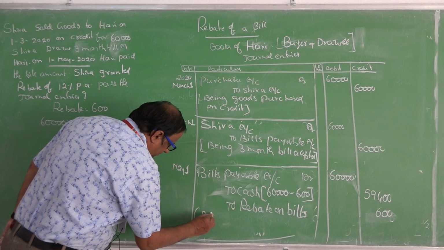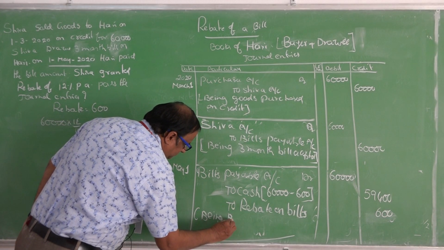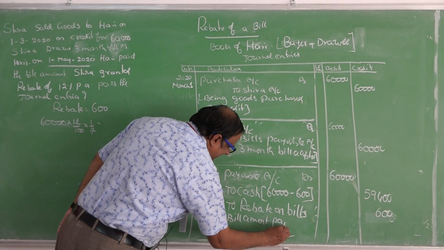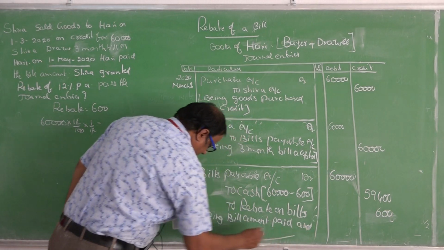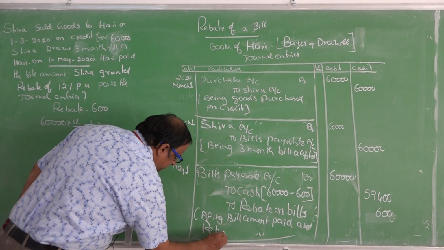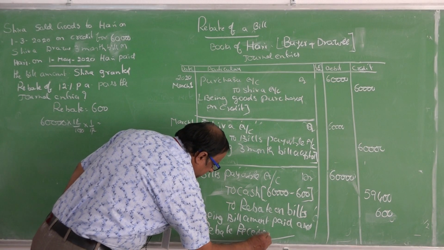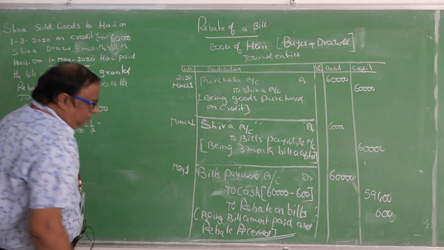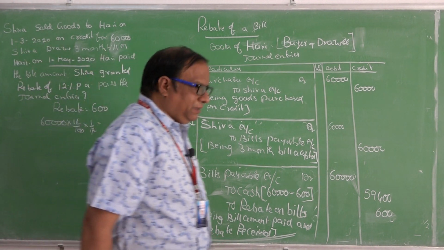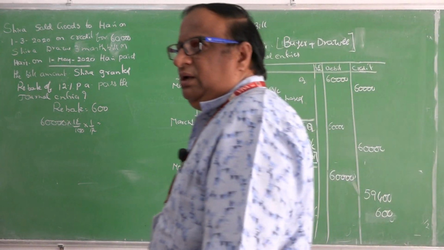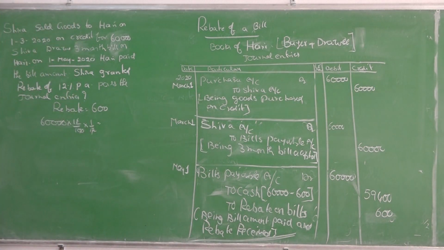Narration: Being bill amount paid and rebate received. So rebate on bills is credited in his account because it is a gain to Hari. That is debited in the books of Shiva. That is a loss to Shiva.